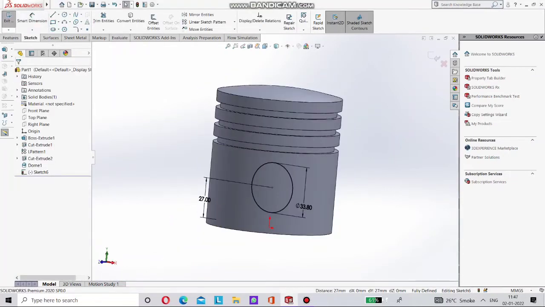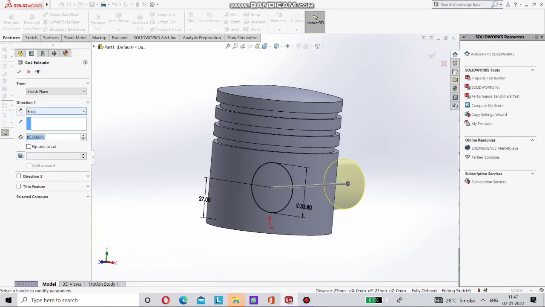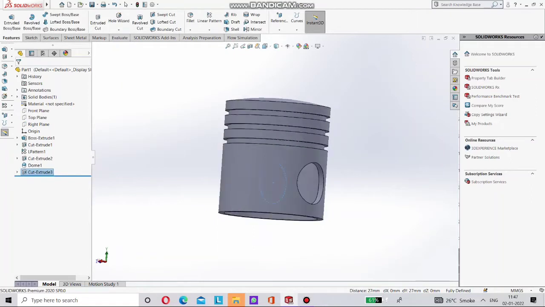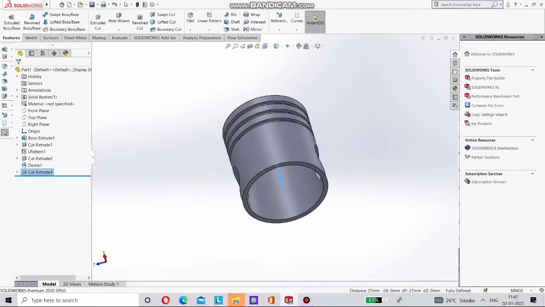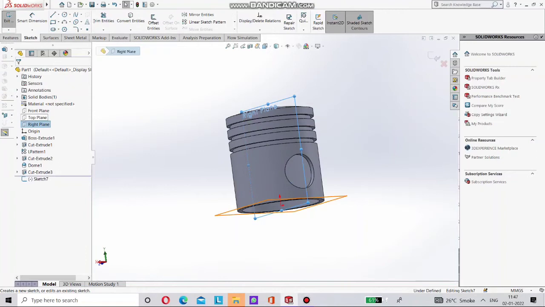Save this. Now we have to cut this slot from this cylinder. So just select the sketch plane. Now go through all on both sides and make this. We have to make two more slots from this cylinder.